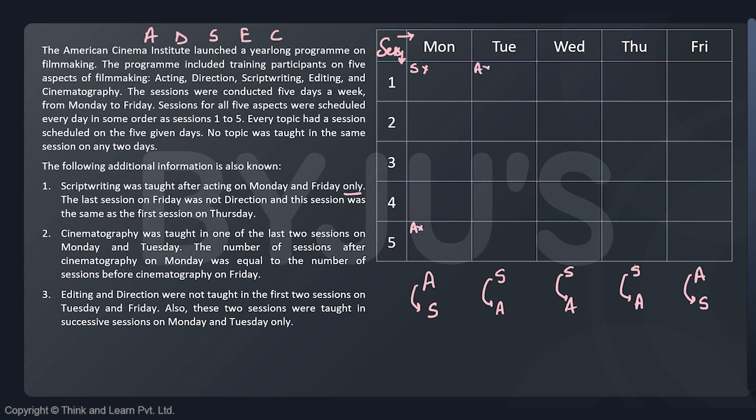In a similar logic, on each of the other 3 days, I cannot have acting in the last slot and I cannot have script writing in the first slot. So these are the 5 days which are there. So script writing will be scheduled in the fifth slot on either Monday or Friday, and acting would be scheduled in the first slot on either Monday or Friday, right? So these are the two cases.